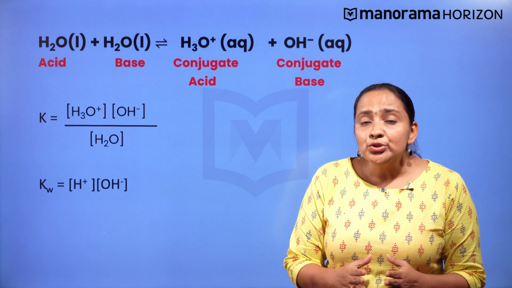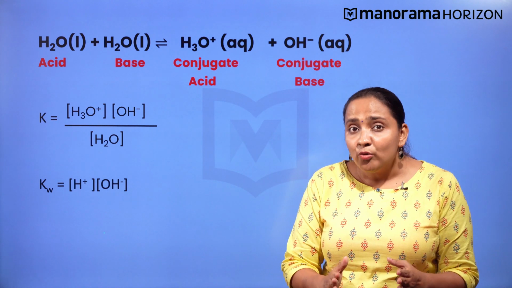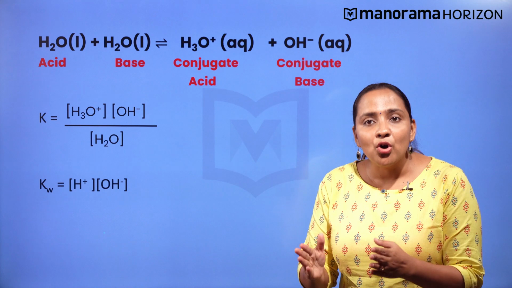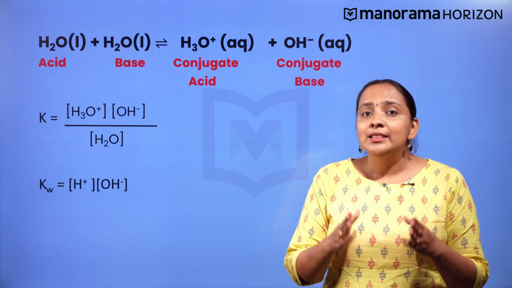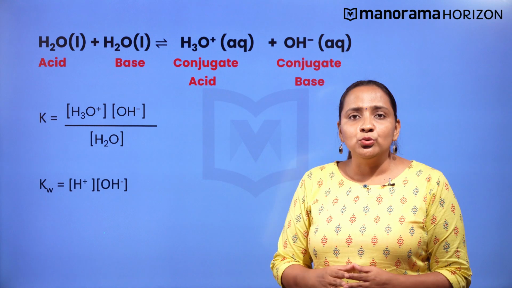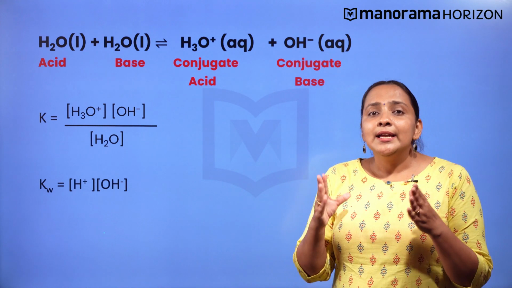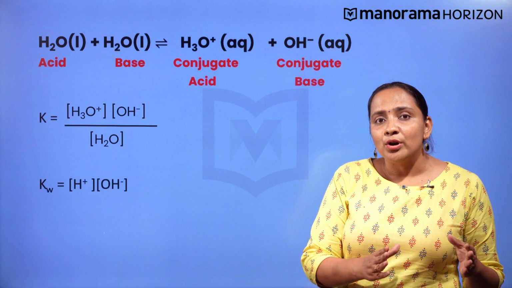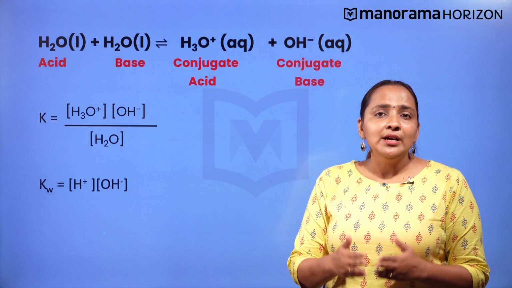Mathematically, the dissociation constant is given as the concentration of H3O+ multiplied by the concentration of OH- divided by the concentration of H2O. Since water is a pure liquid, its concentration remains constant, so it is omitted from the denominator.